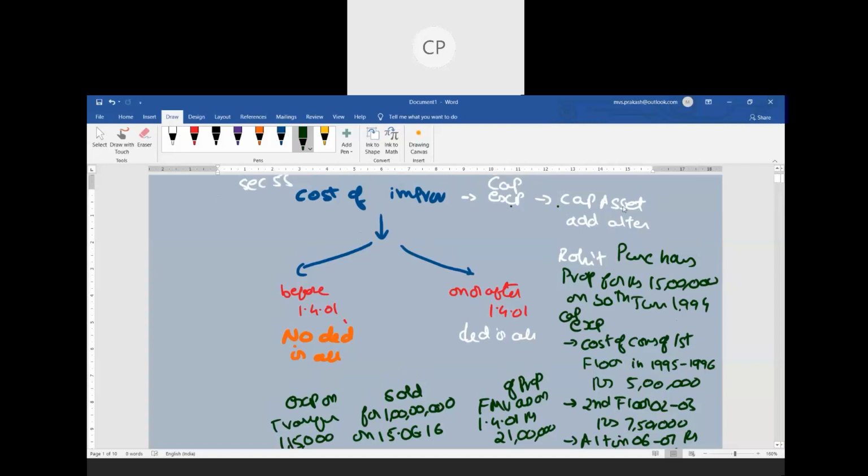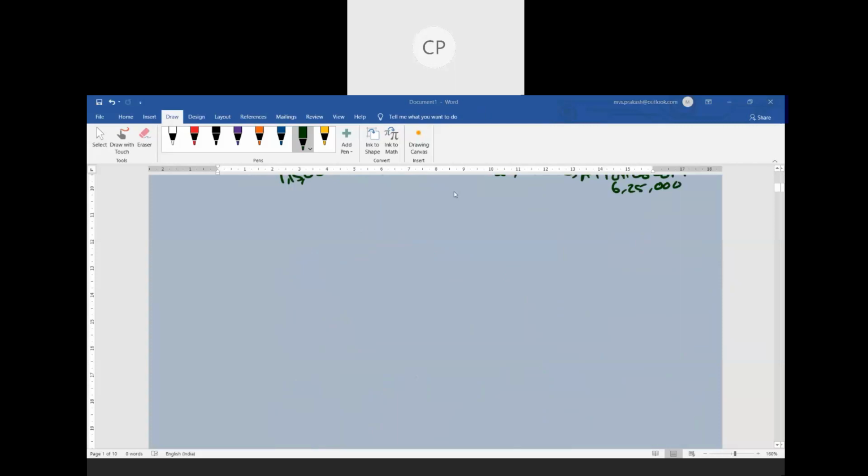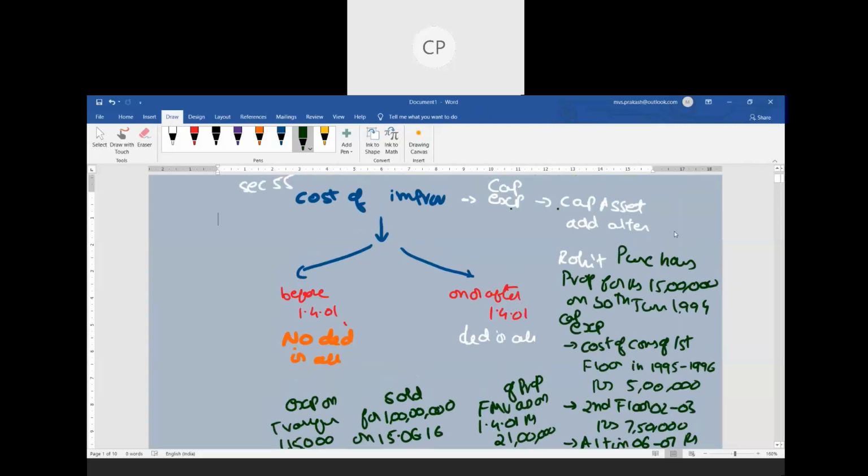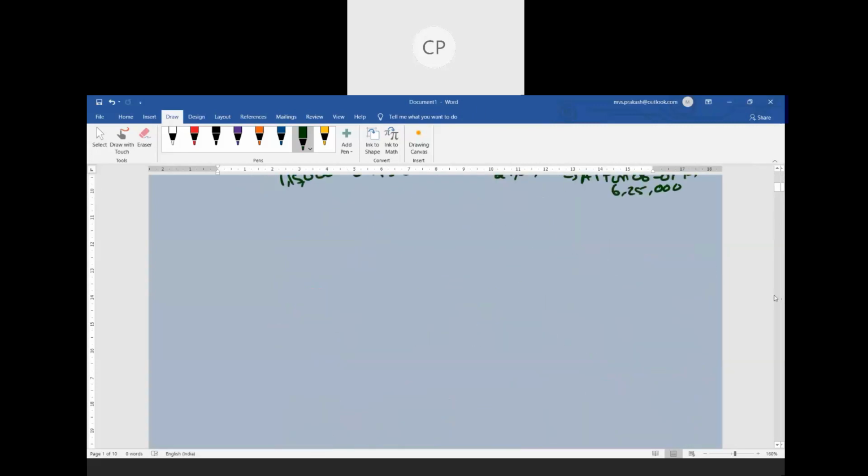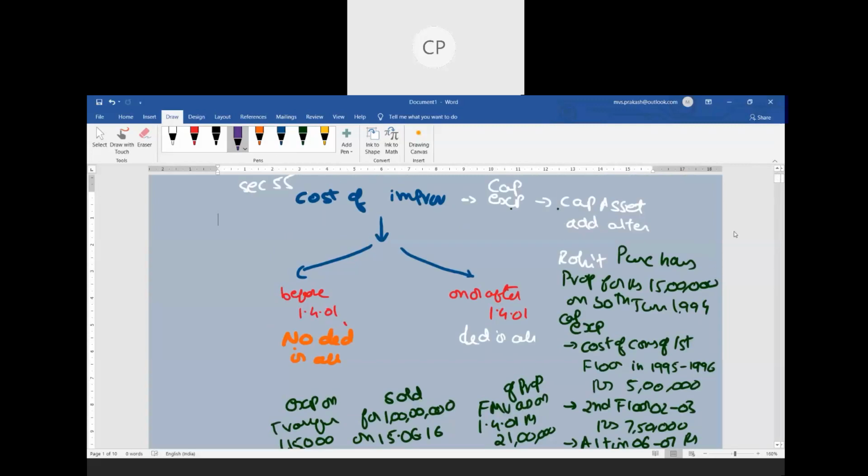Note down the provision, note down the example, then we will see how to solve this. Let us see what is being asked here. In the example, Rohit has purchased a house for 15 lakhs. Now let us solve the problem. Cost of acquisition: what is it? Cost of acquisition is given as 15 lakhs. In the problem, Rohit acquired the property on 30th June 94.